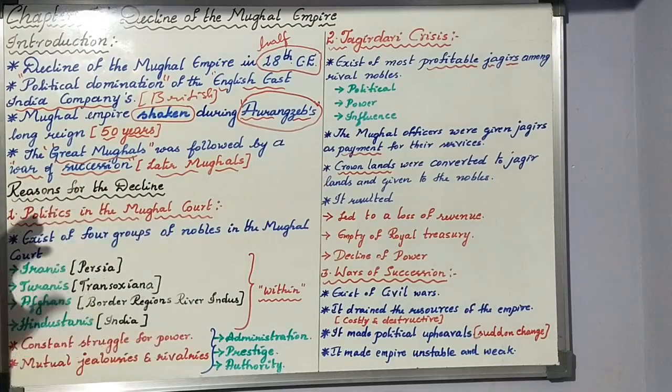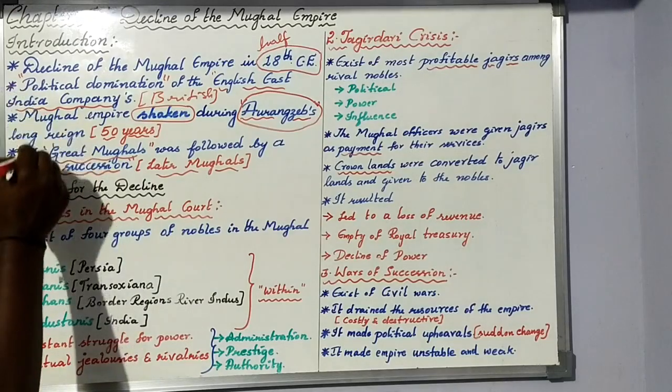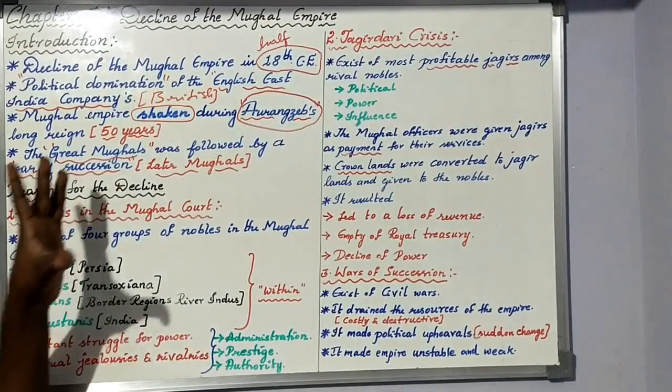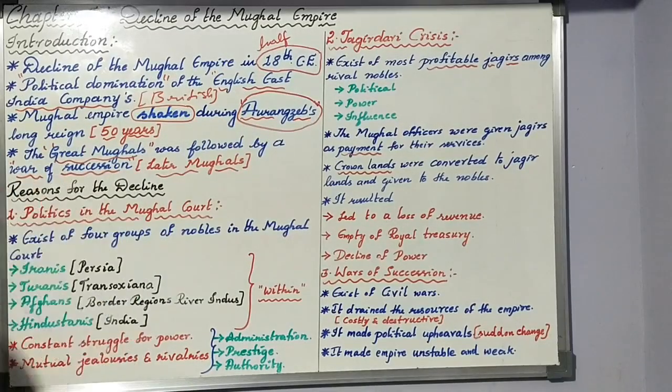Okay, so these are some of the reasons. I quoted all these 3 things only to say that in the first half of the 18th century, the decline of the Mughal Empire started to take place. That's the one aspect which we are going on with.